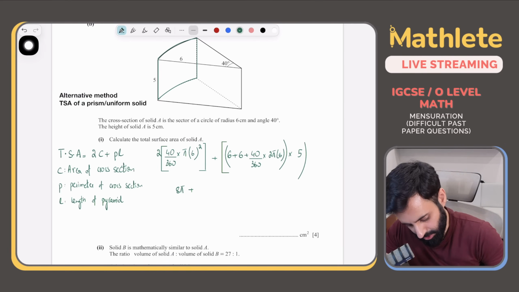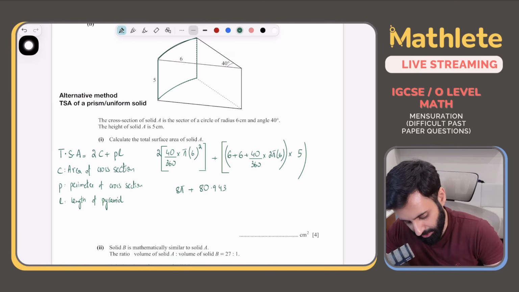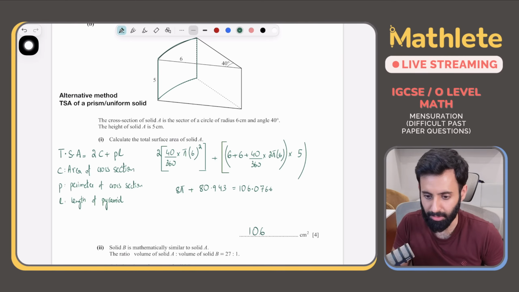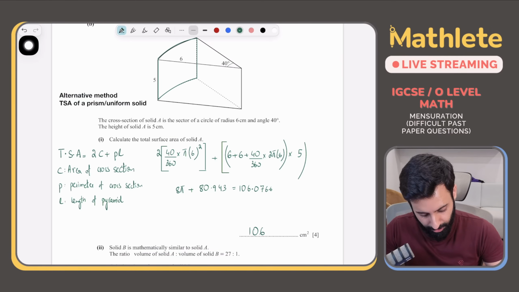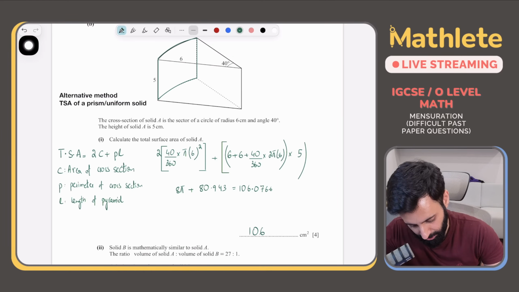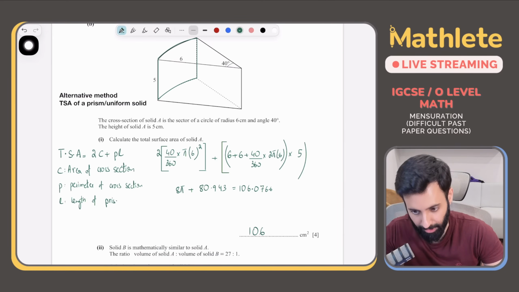Into 5, so this is equal to 80.943 something. Add 8 pi to this, what do you get? You get the exact same answer, 106.0766, which correct to 3 significant figures will be equal to 106. L is the length of the pyramid, I wrote that by mistake. I meant to write the length of the prism. Thank you for pointing that out.